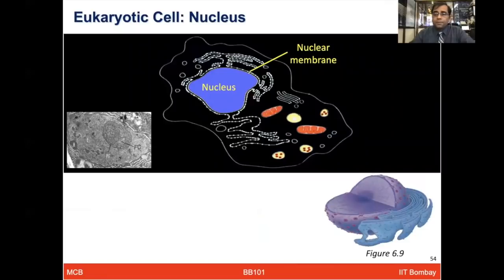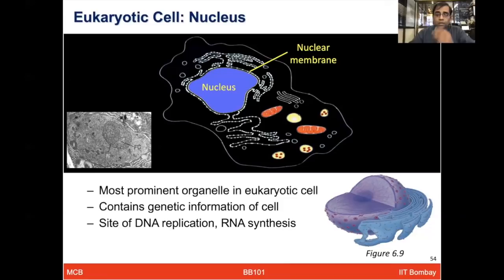Just to pinpoint here that all the figures have been taken from the book Campbell, which is the prescribed book for this course, and the figure numbers are mentioned so that you can also follow those to the respective pages. So the nuclear membrane is a double membranous structure which contains the most prominent organelle, the nucleus.